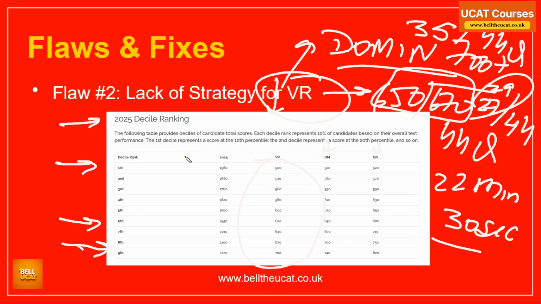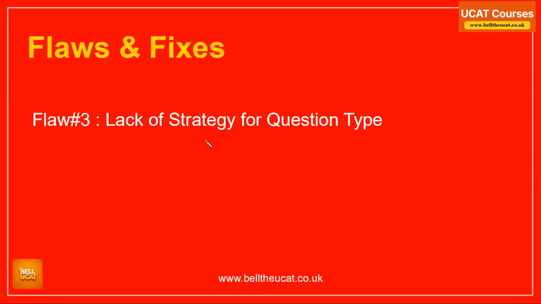Right, okay, so here we go. Now, how do I get from 650 to 670, which is 27 out of 44? Firstly, in order to know about strategy, we need to know the strategy of question type. Now, that's my third flaw. People don't even know how to carve a strategy.